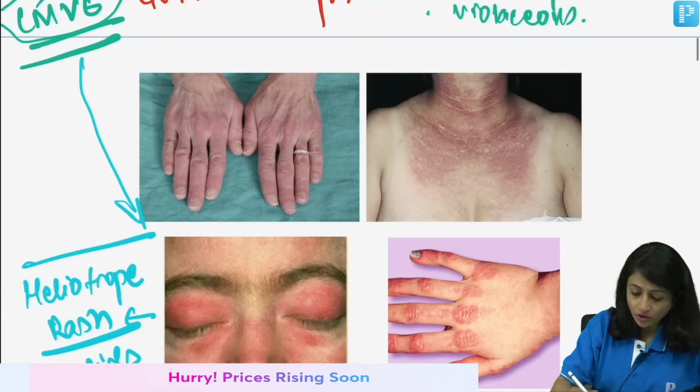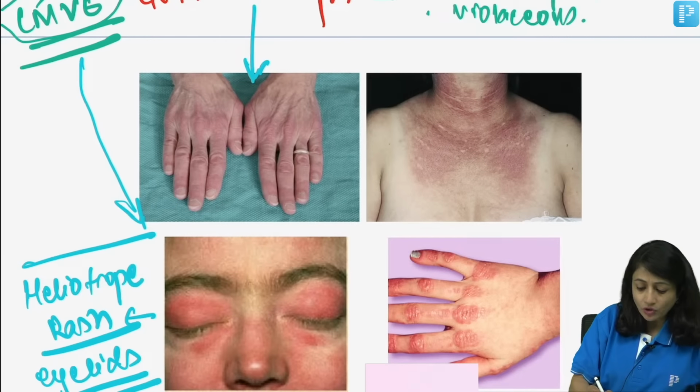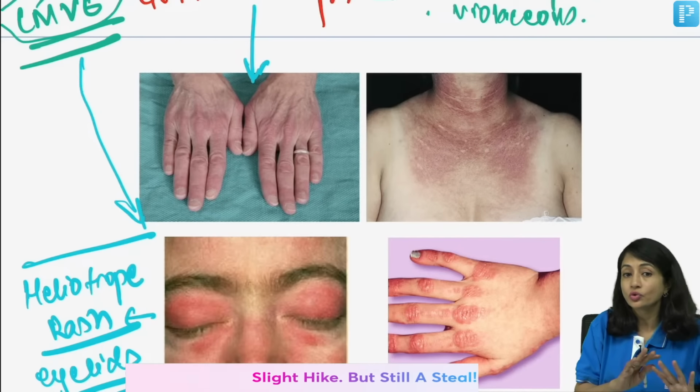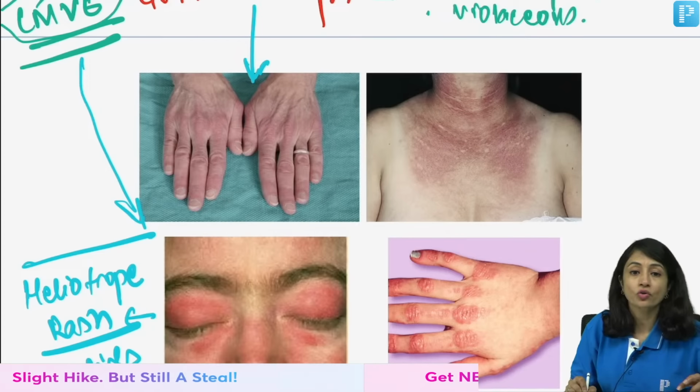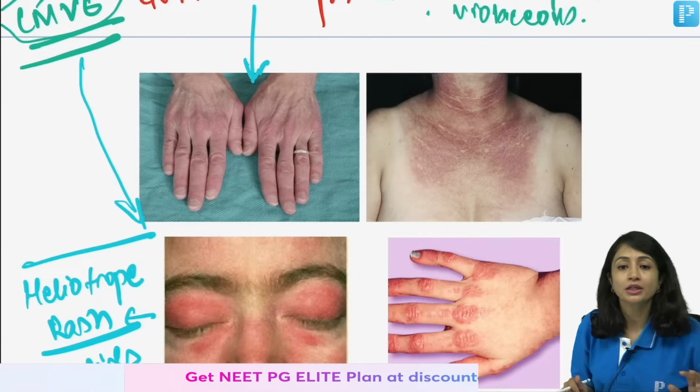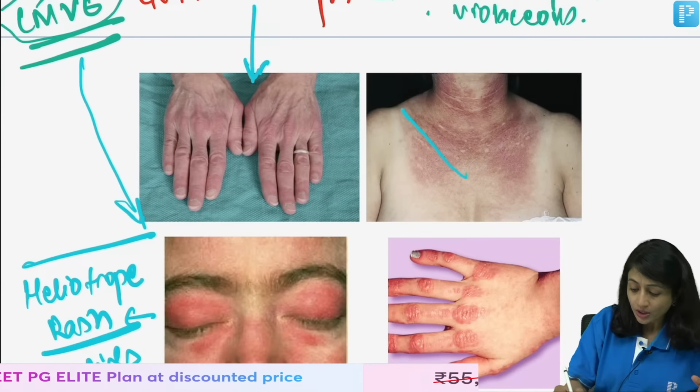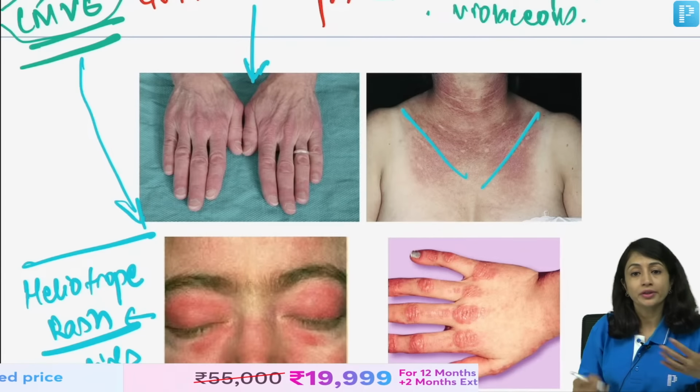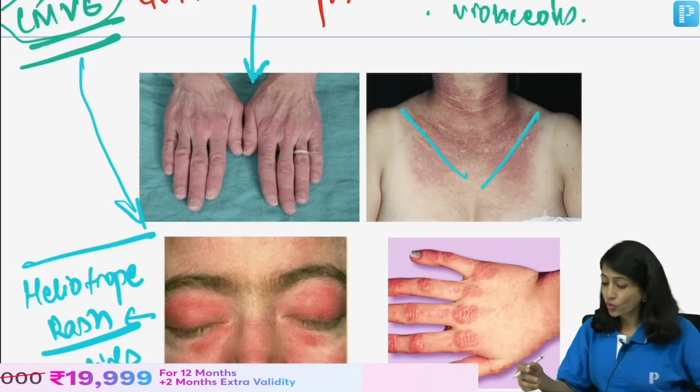And this is Gottron's sign. See, confluent macular violaceous erythema only. You do not see papules. So, this is Gottron's sign. It is present on the interphalangeal and metacarpophalangeal joints. This is the V sign. When you see it on this area, there is a shawl sign, there is a holster sign.